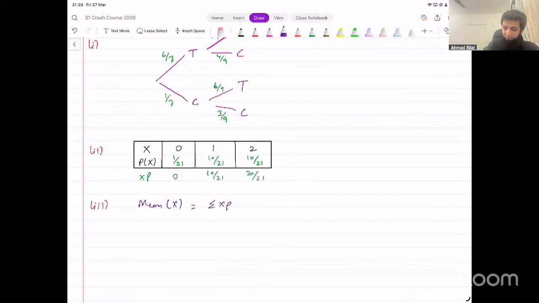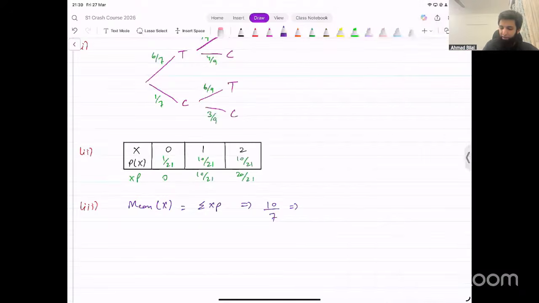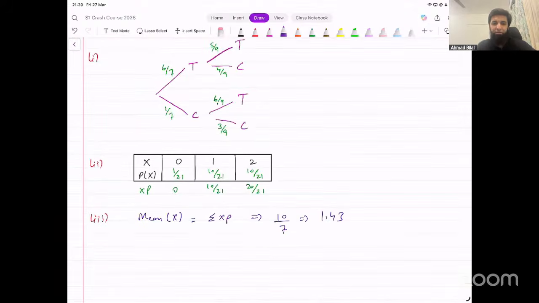If you add up all of them, they're going to give you 30 over 21, which is 10 over 7. That's the mean value. You can write that in decimals as well. In decimals, that turns out to be 1.43 to 3 significant figures, right? That's the third part. That's also pretty straightforward.